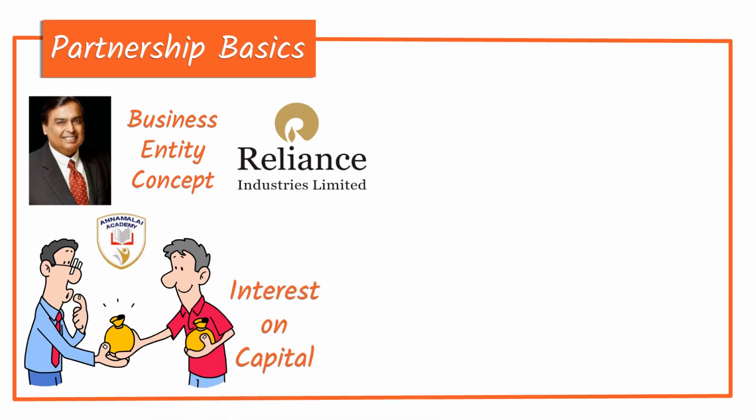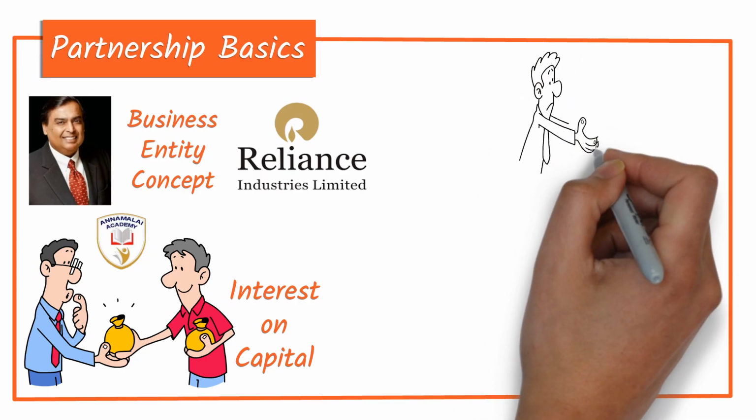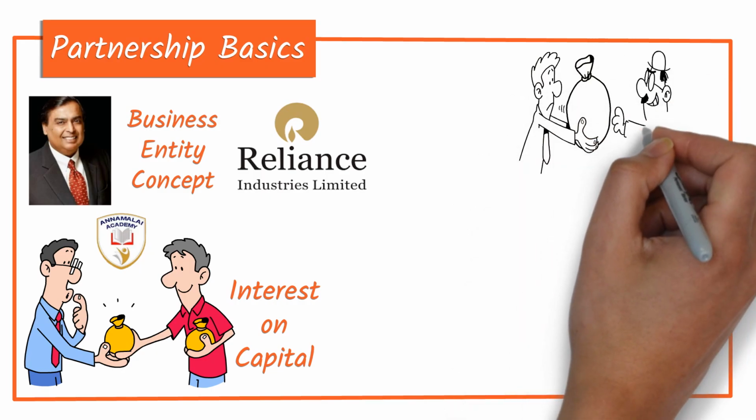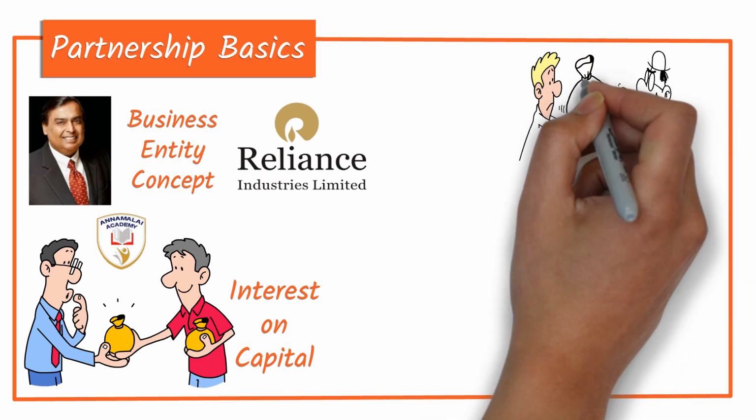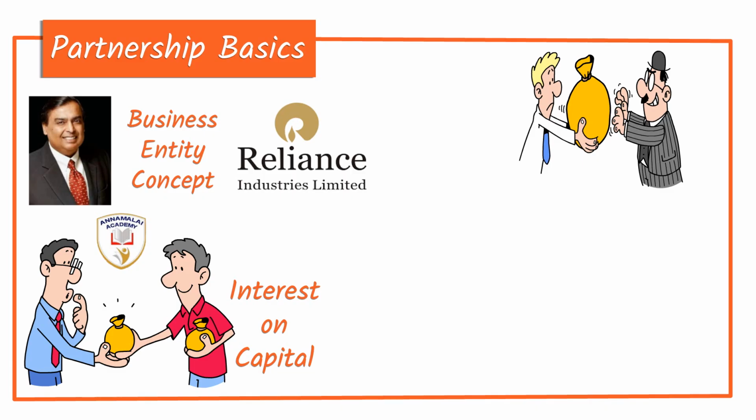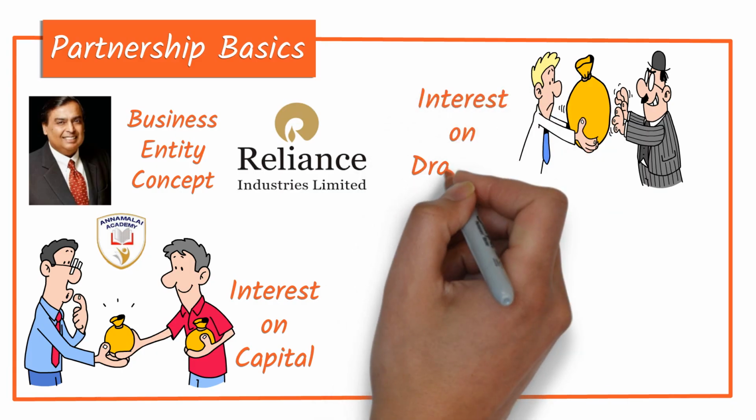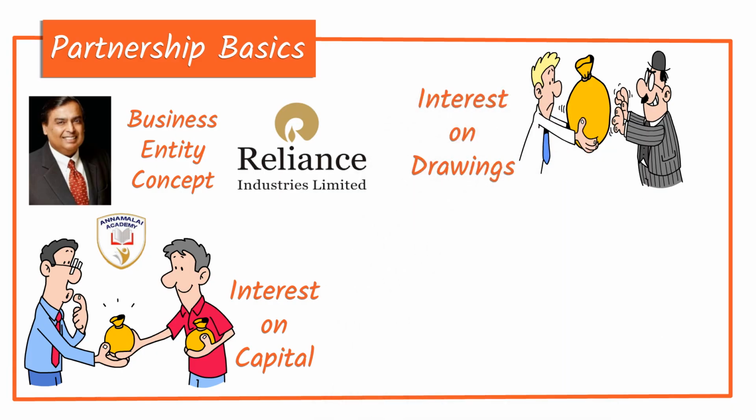In the same way, when a partner takes money from the firm for personal use and after a certain duration returns the money to the firm, he will be paying interest on the money that he borrows. That is the interest on drawings.